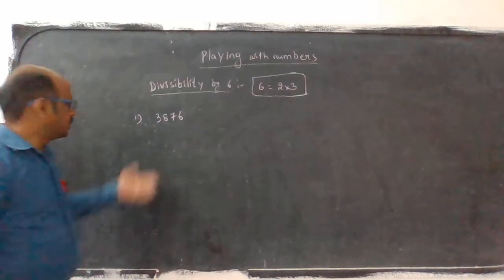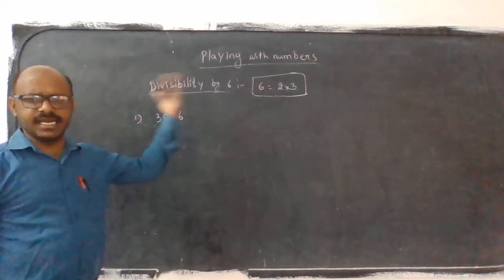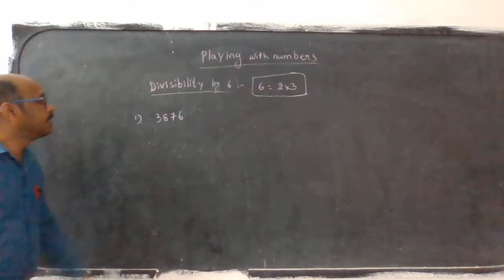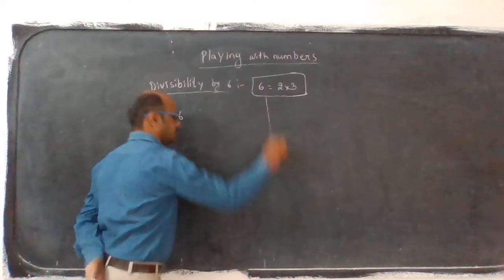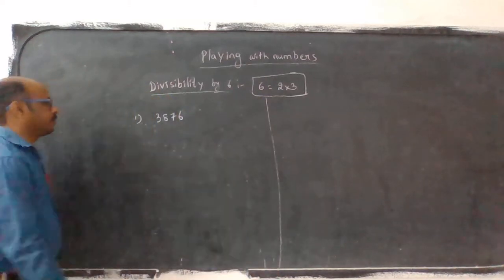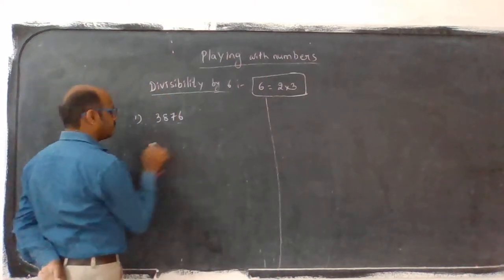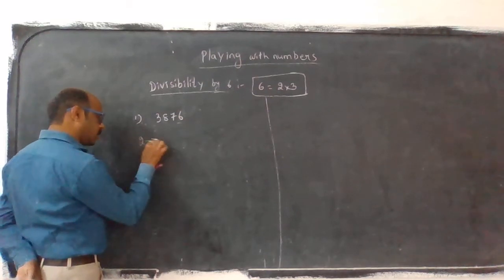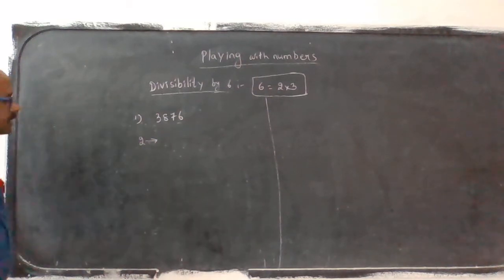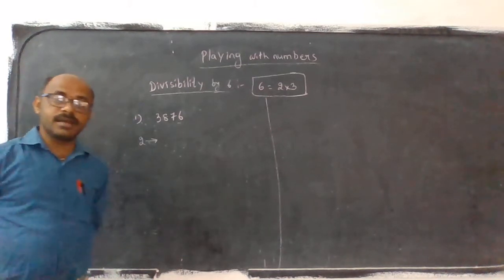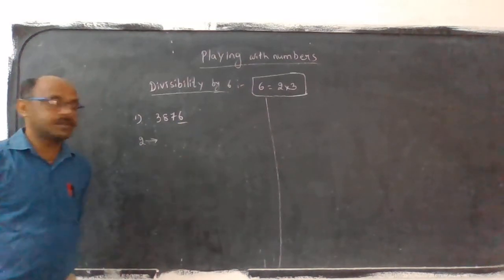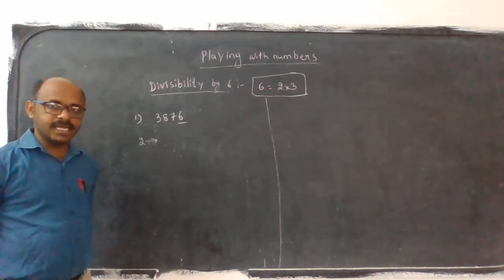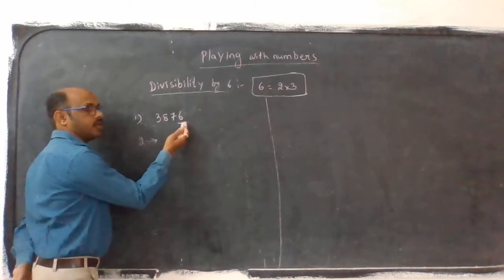Take 3,876. It's only a 4-digit number now, but you can take a 5-digit or 10-digit number also, no problem. First we will see divisibility by 2. What is that rule? In the given number, is it an even number or not? We go to the ones place. The ones place is an even number.